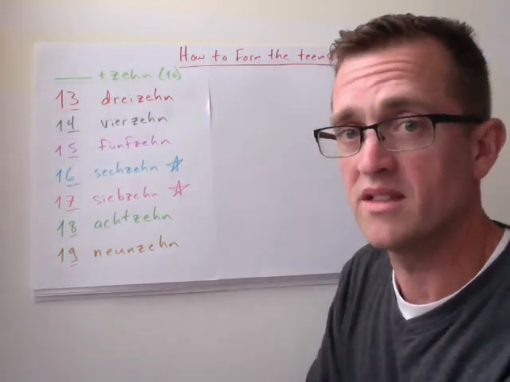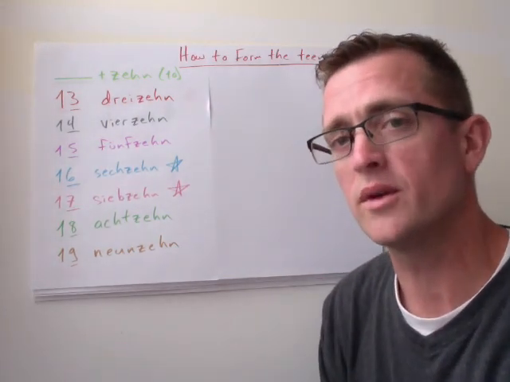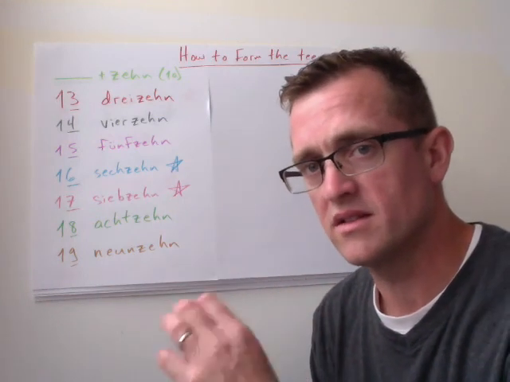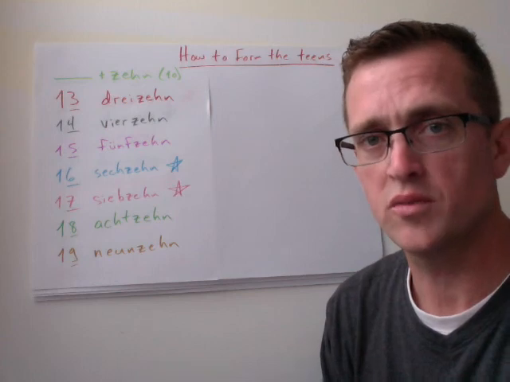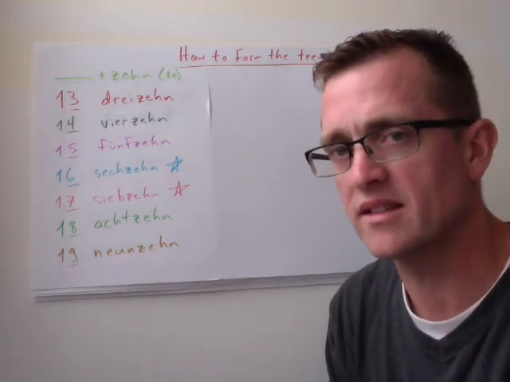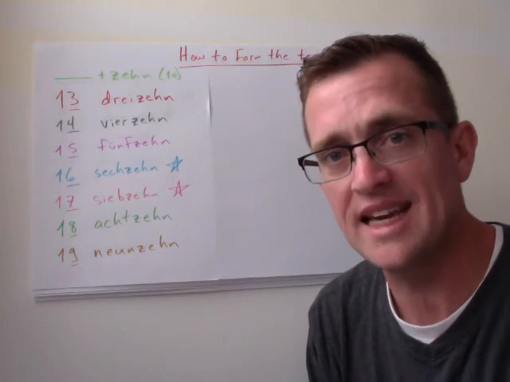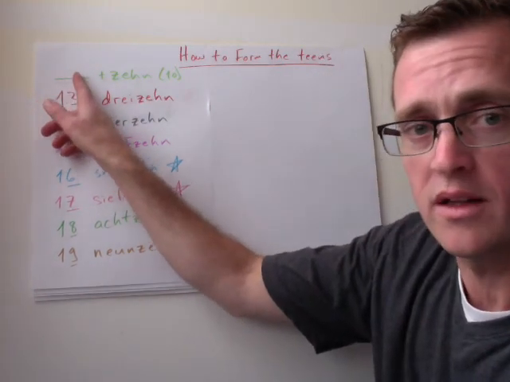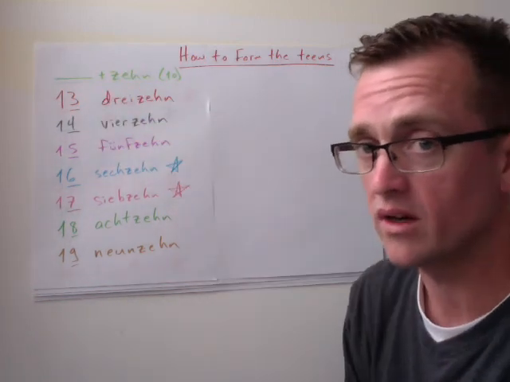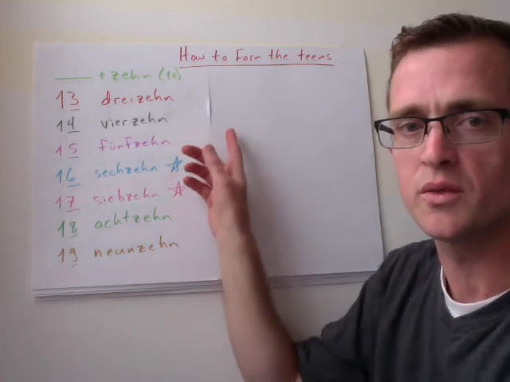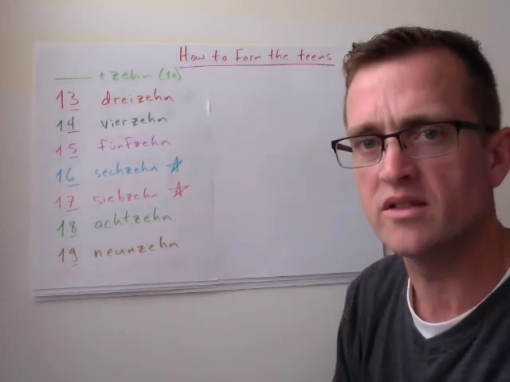Now, to form the teens, we're going to do the same kind of thing that we do in English. In English, we take 4 plus the suffix teen, 6 plus the suffix teen, 8 plus the suffix teen. We're going to do the same thing in German, except for our suffix, we're going to use the number 10. We're going to put our initial number here, and then we're going to add the word 10, and we're good to go. With a few exceptions, a couple of spelling exceptions, and you'll see those with the stars next to them here. But otherwise, it's pretty similar.